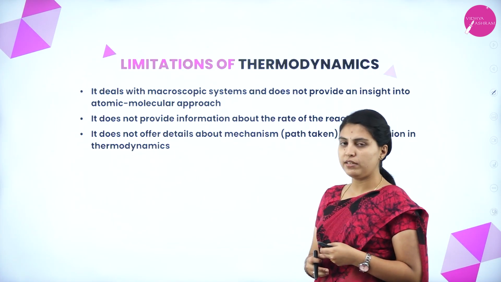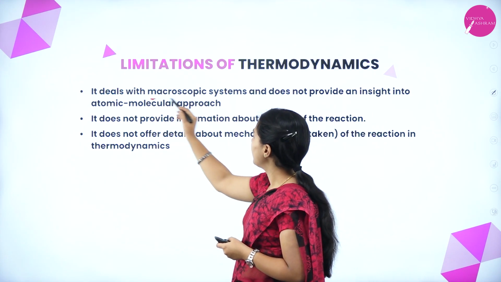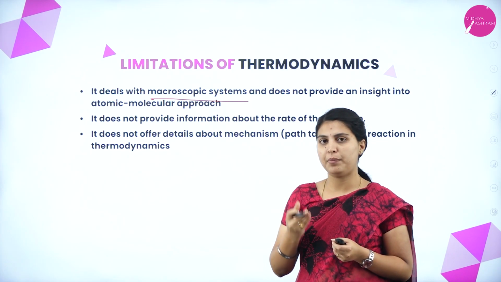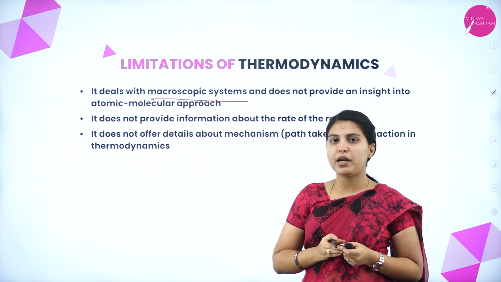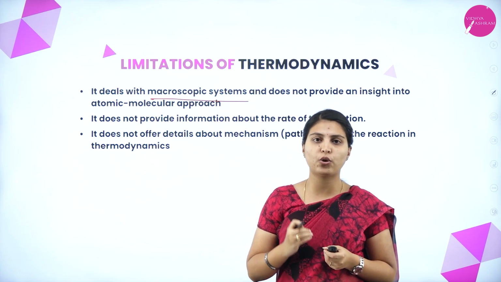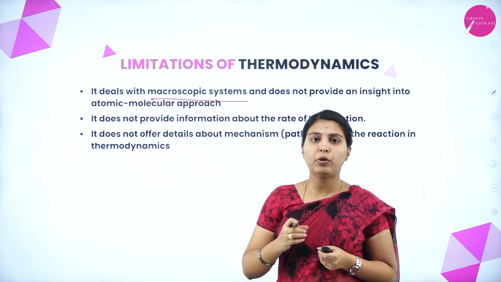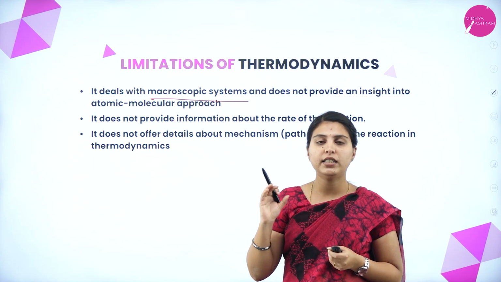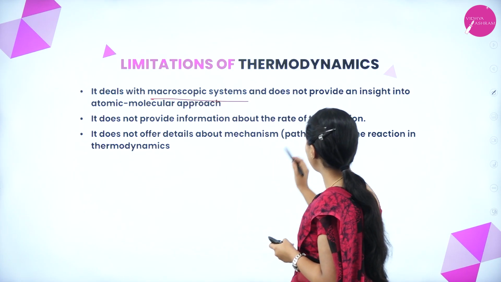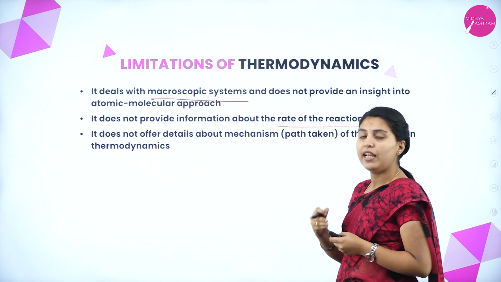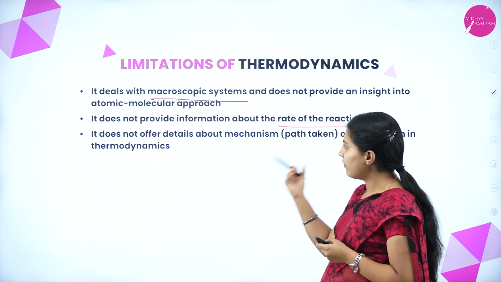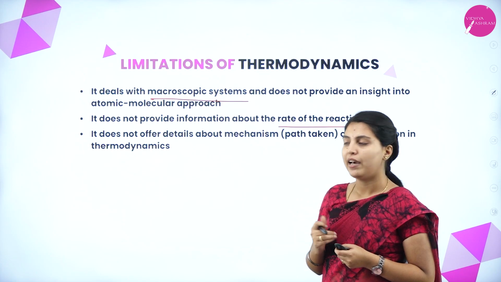What are the limitations? It deals with macroscopic systems and does not provide an insight into the atomic or molecular approach. As we have seen in the introduction, it gives information about macroscopic subjects but not about the inside of the molecule and the atomic approach. It does not provide information about the rate of a reaction. Rate means nothing but time or speed of a reaction. It will not give information about the rate of a reaction.